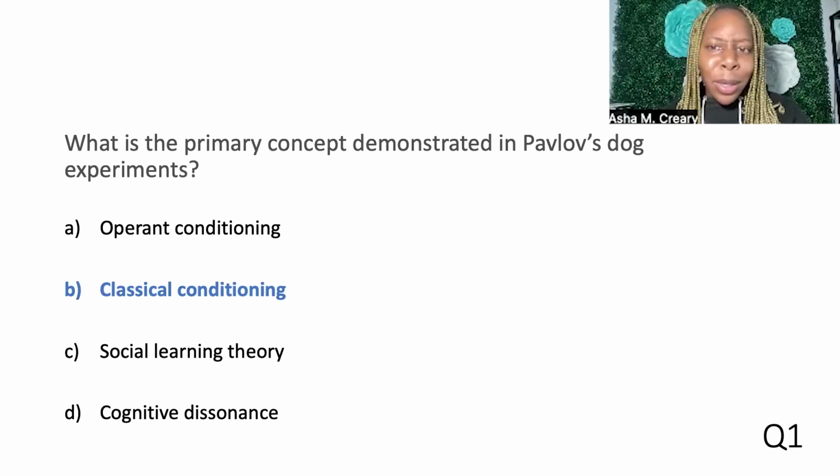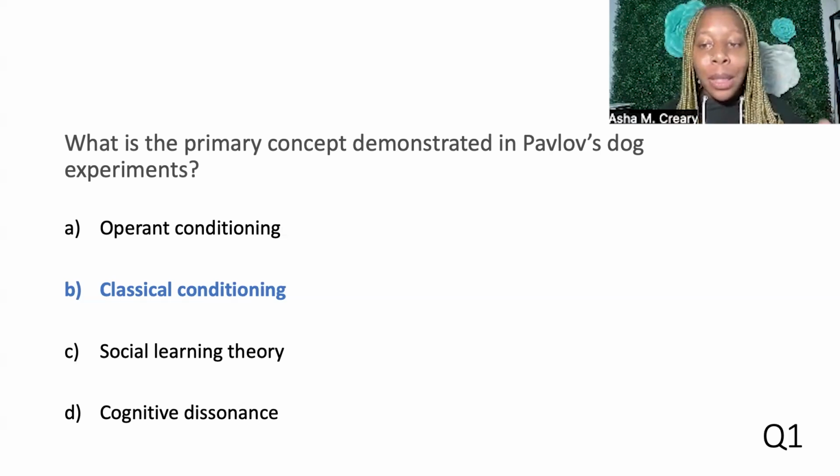All right. Classical conditioning, of course. This theory involves learning through the association of stimuli. Pavlov's experiment with dogs showed a neutral stimulus could be conditioned, or associated with an unconditioned stimulus like food.